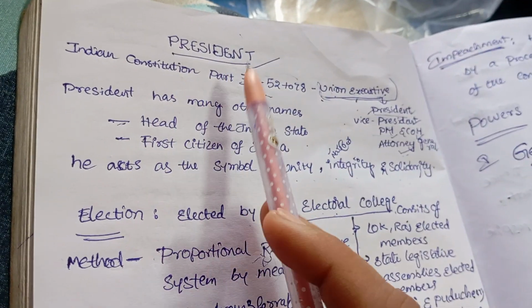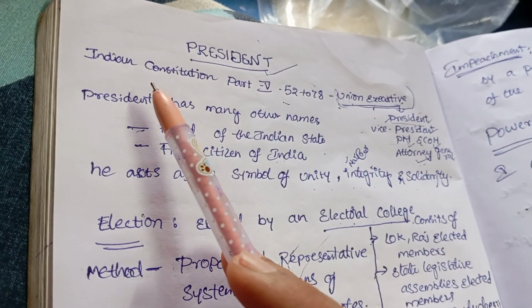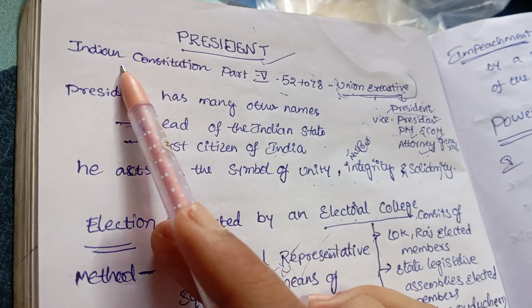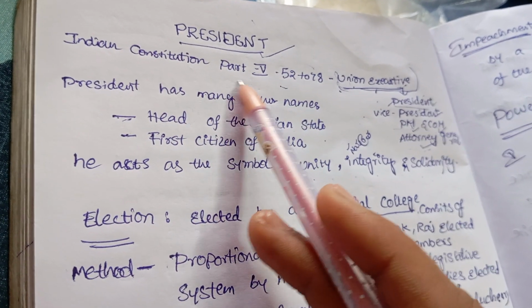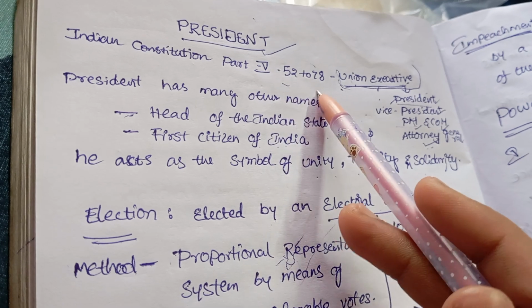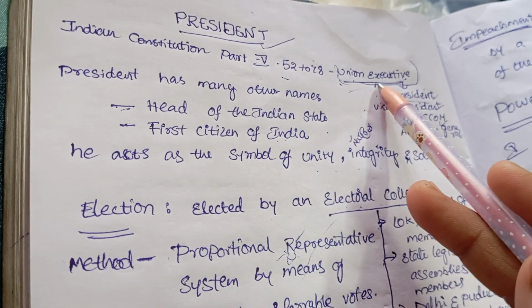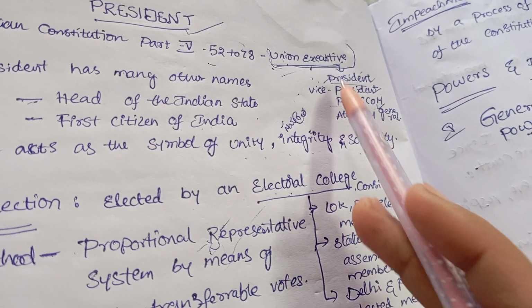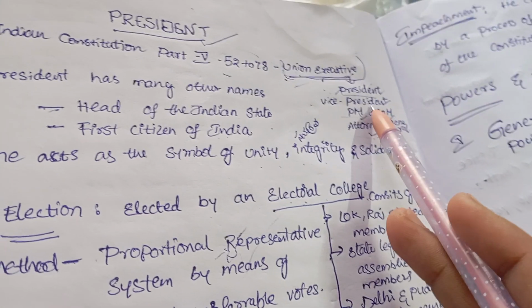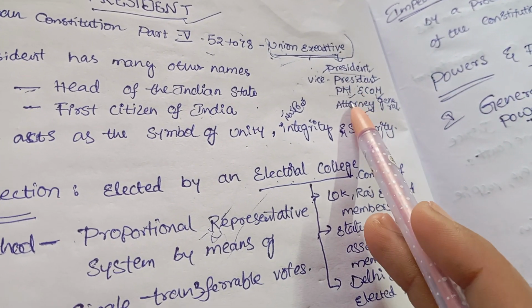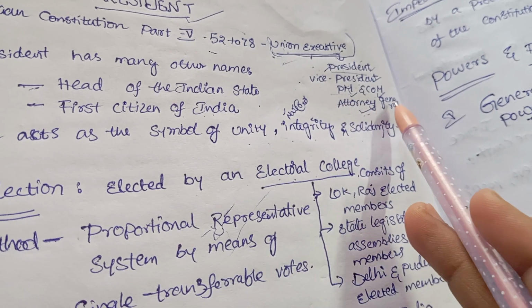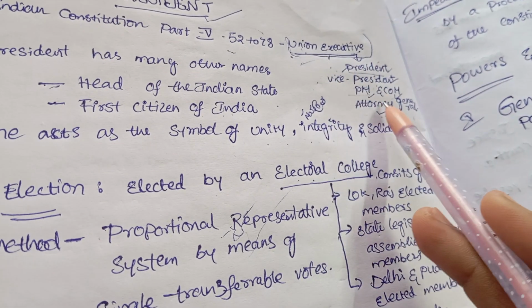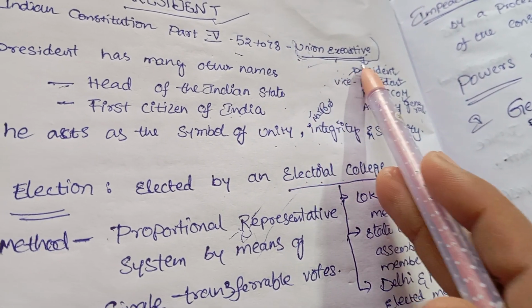Today we are going to discuss the President, as a brief introduction only. The Indian Constitution, under Part 5, Articles 52 to 78, covers the Union Executive. Union Executive means who are the persons? President, Vice President, PM, that means Prime Minister and Council of Ministers, and the Attorney General of India. All these persons are called the Union Executive.